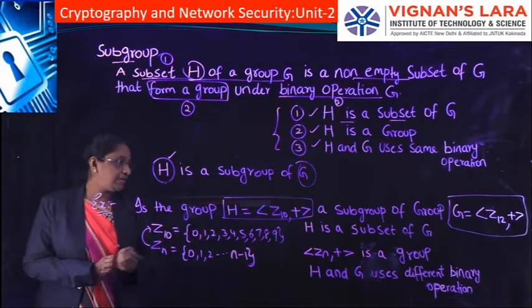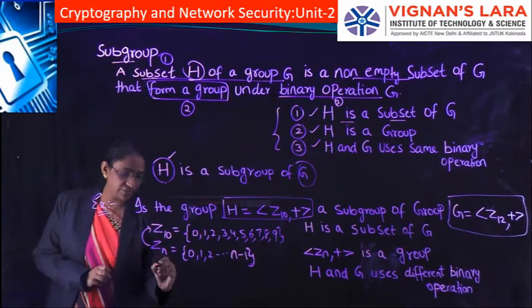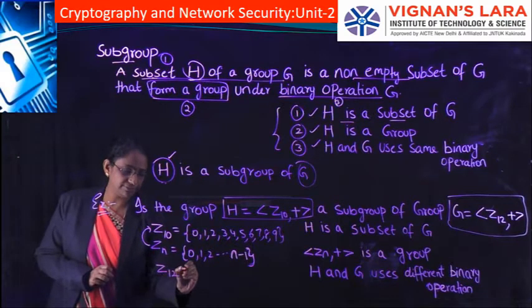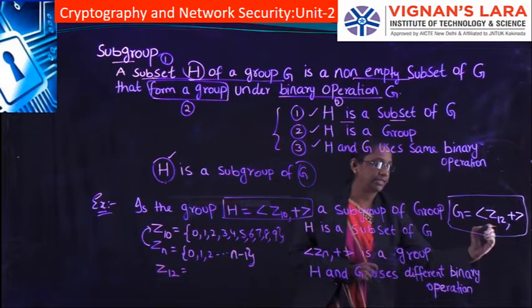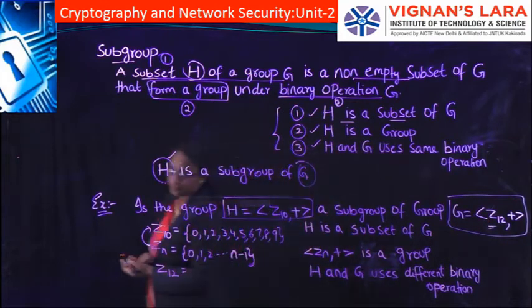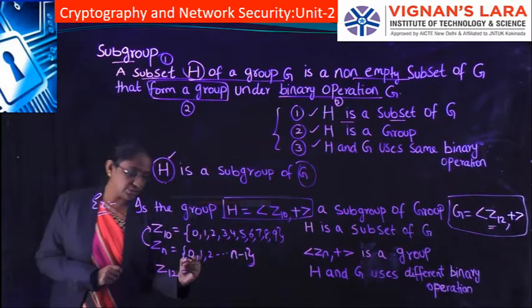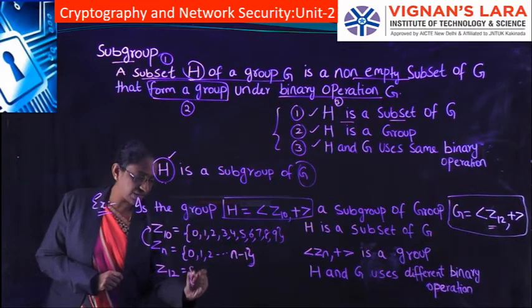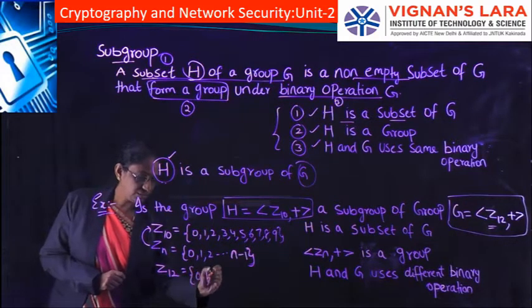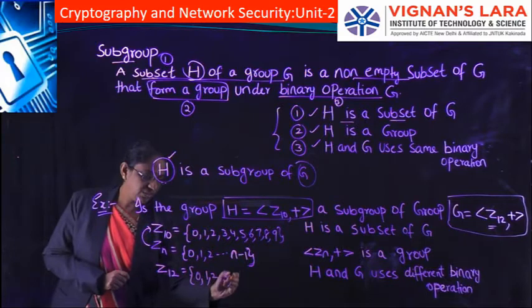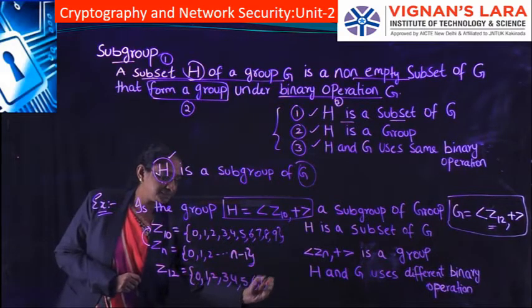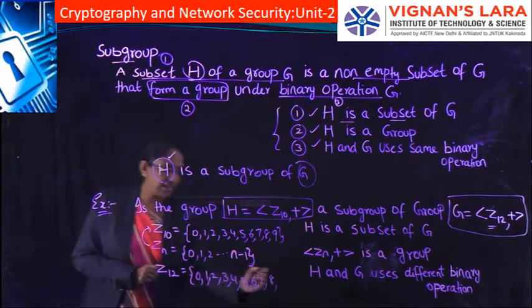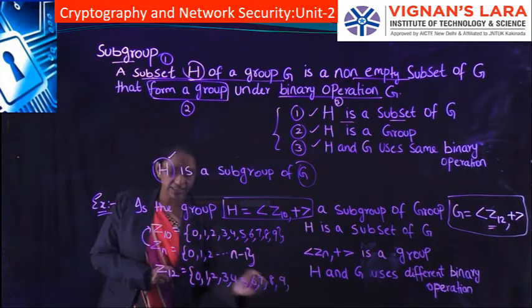If we consider our group Z12, since our group is Z12, the residue set is Z12. Z12 will consist of elements from 0, 1, 2, 3, 4, 5, up to n minus 1, that is 11.